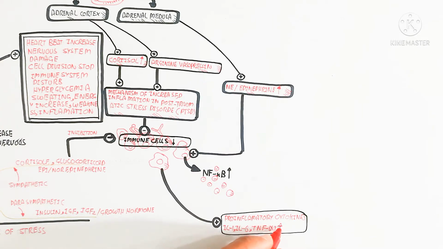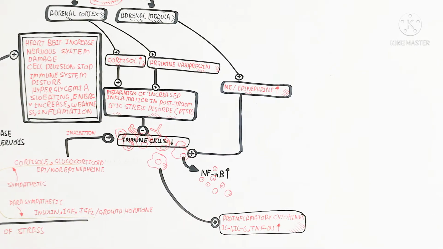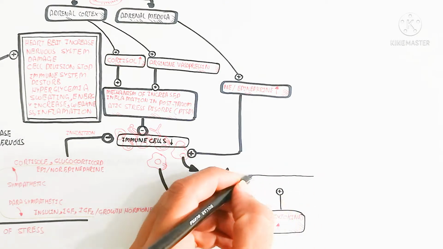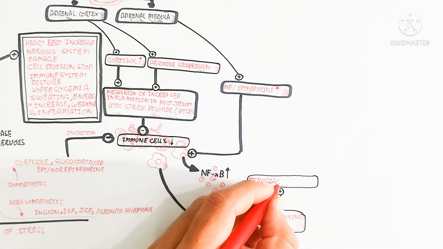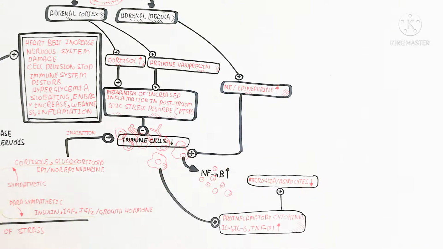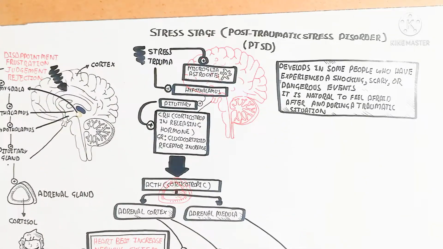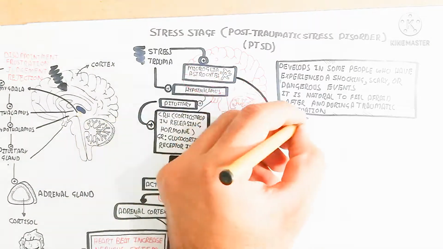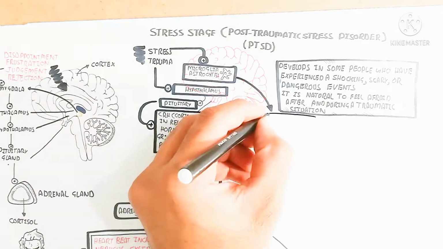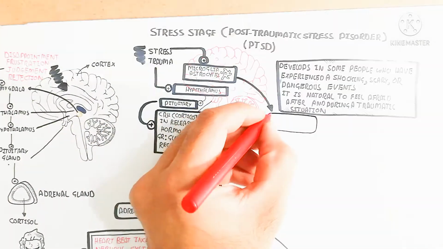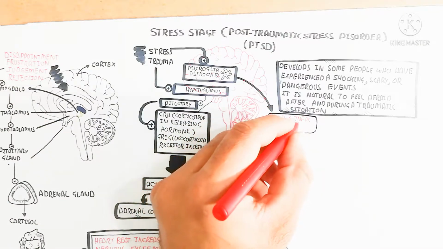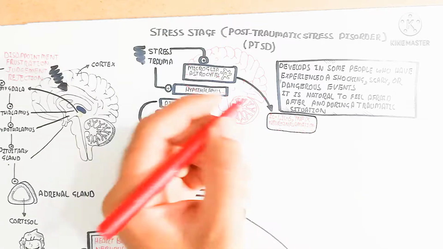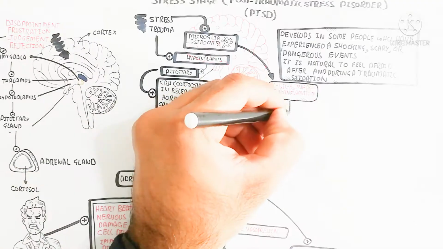And in this way, it leads to inflammation of the microglia and astrocytes of the nervous system, which are important for the nourishment and protection of the nervous system. So in this case, you can see the nervous system degradation due to the sympathetic nervous system. Interleukin 1, interleukin 6, and tumor necrosis factor alpha cause neuroinflammation.